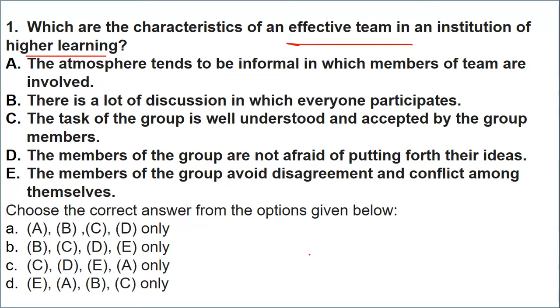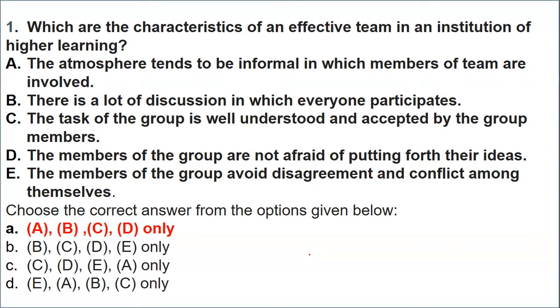After going through all the options, the right option is A, that is atmosphere which tends to be informal, a lot of discussion. Then it is a well understanding of the topic, and the members are not afraid of putting forth their ideas, because it is an effective team. So definitely the effective idea should come out and no one hesitates to put their idea.